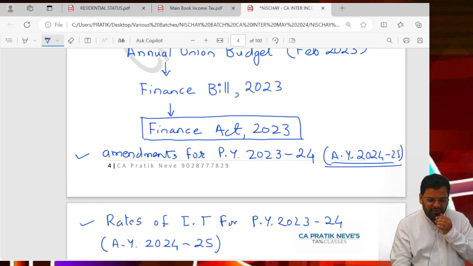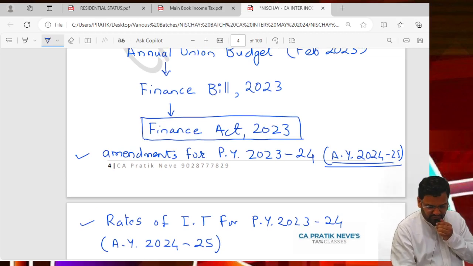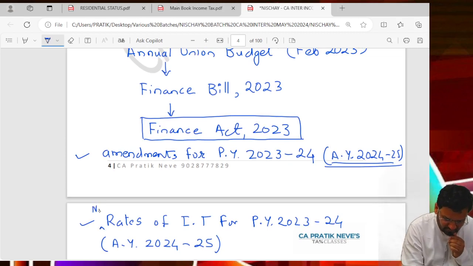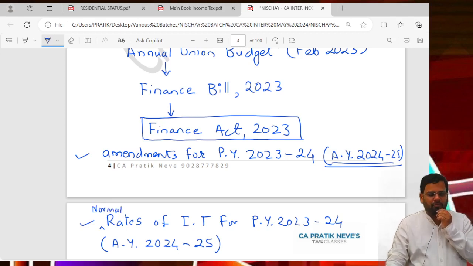So what should you write here? One word you should write here. Write the word here. Normal rates of income tax for PY 23-24. That is AY 24-25.